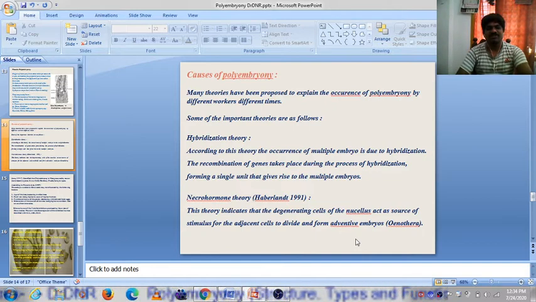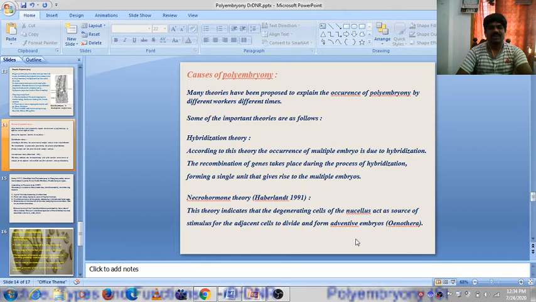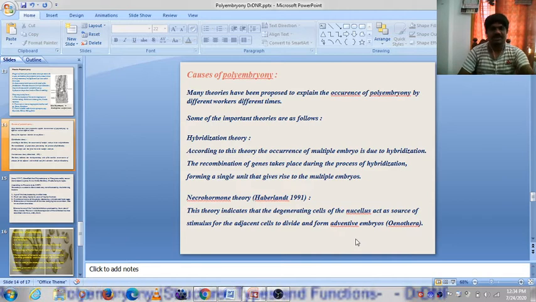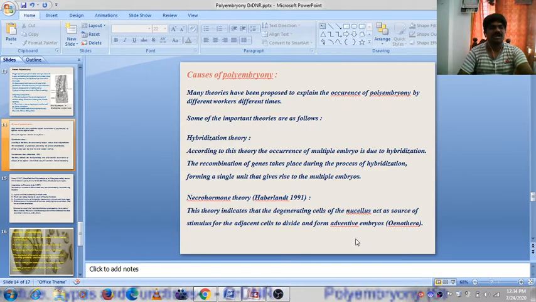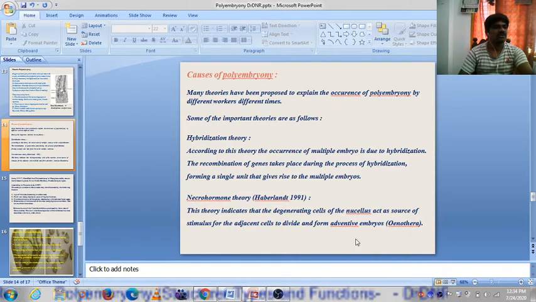Next, the recombination of genes takes place during the process of hybridization, forming a single unit that gives rise to the multiple embryos. That is the hybridization theory. Next one is the necrohormone theory, Haberland, 1991.